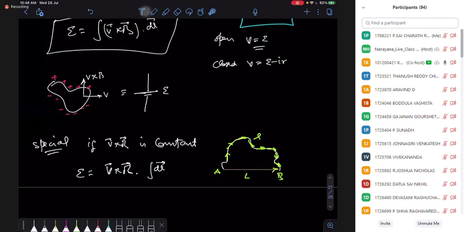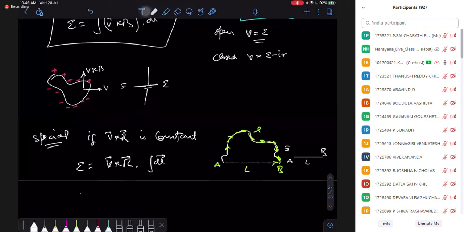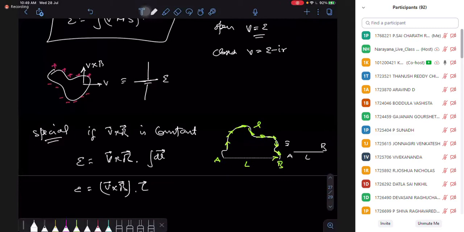So this curve could be replaced by a straight wire. So if this condition happens, if my V cross B is constant, then the curve is not important. Endpoints are important, and we can replace this curve simply with a straight wire. And how much is my EMF in that case? EMF will be V cross B dot L. So that is going to be a simple expression.